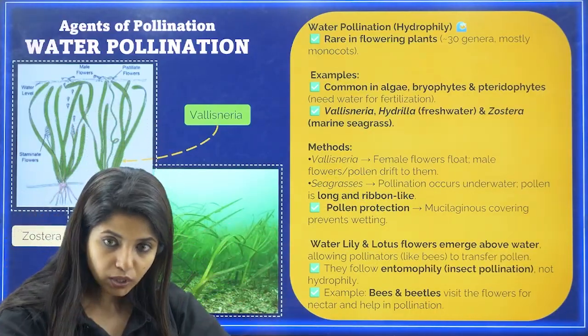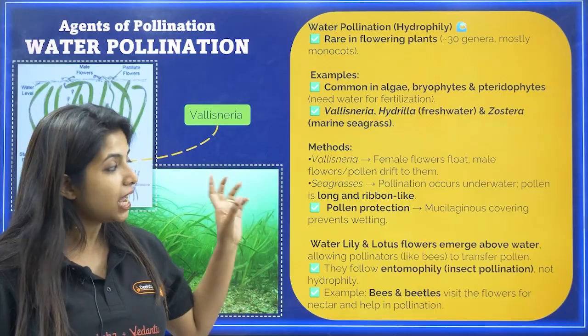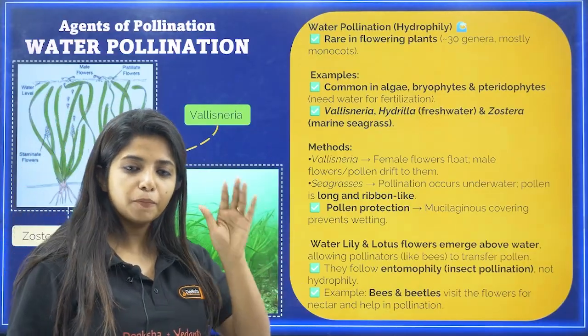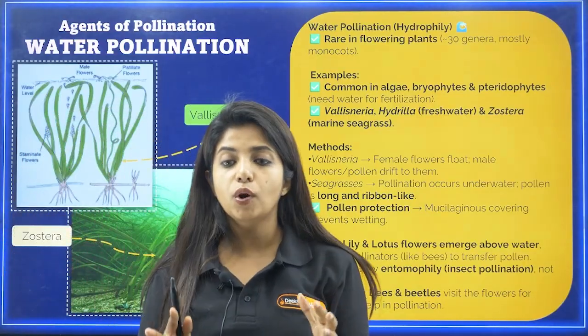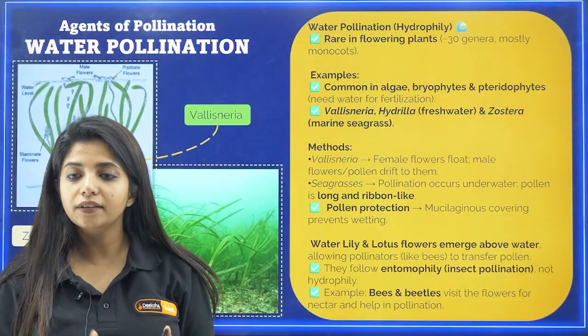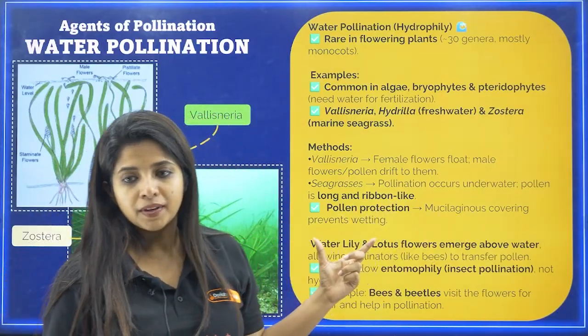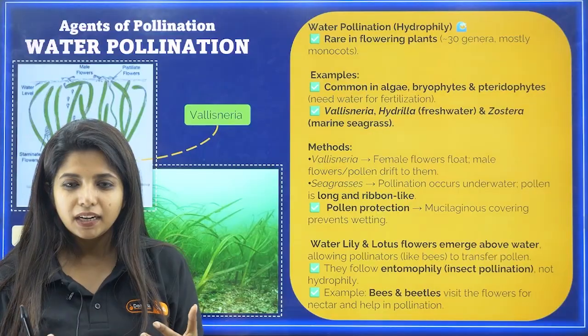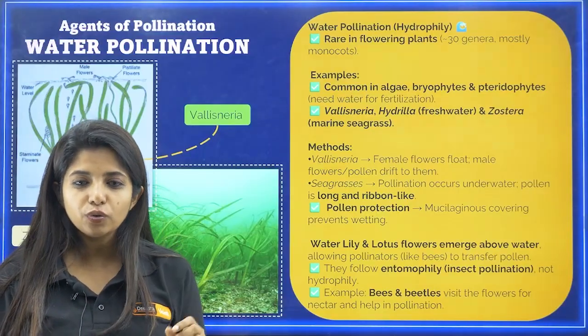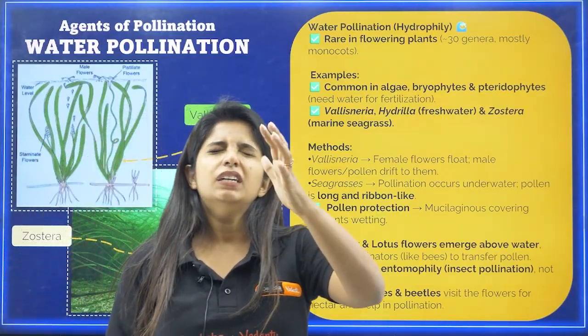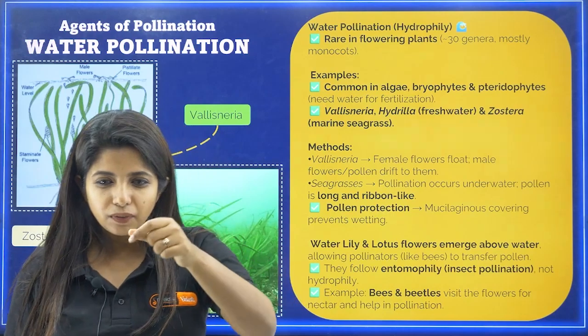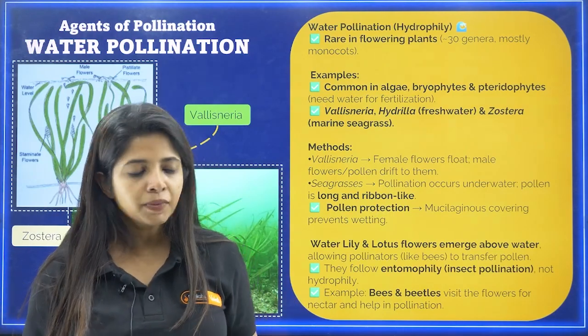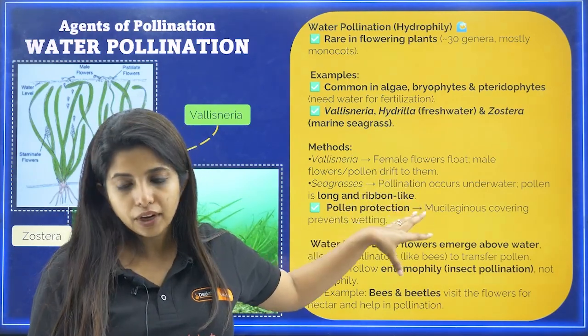Submerged means it is within, inside. Usually the pollen grains which are there in the water are covered by an extra layer that is known as mucilaginous covering. This prevents wetting. If it wets, my dear children, it will desiccate. It will not be in a good condition. You know, flowers or the leaves and all, when they get wet, they desiccate slowly. You get it? So that is why they have a mucilaginous covering as well.